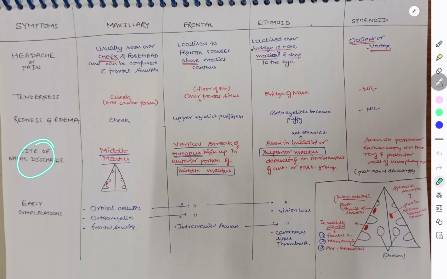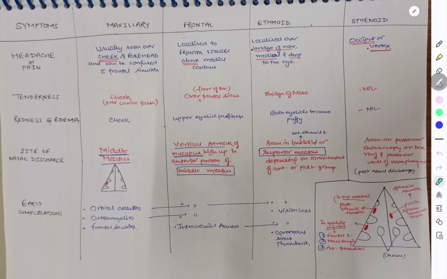Site of nasal discharge. Here in ethmoid we have anterior ethmoid and posterior ethmoid. Mainly the middle meatus is seen in anterior ethmoid sinusitis, and here we have to see the nasal discharge from the superior meatus in posterior ethmoid. So it depends upon which ethmoid is involved. A very important point to remember in complications of ethmoid is that there are chances of vision loss, and cavernous sinus thrombosis chances are also there in ethmoid sinusitis.